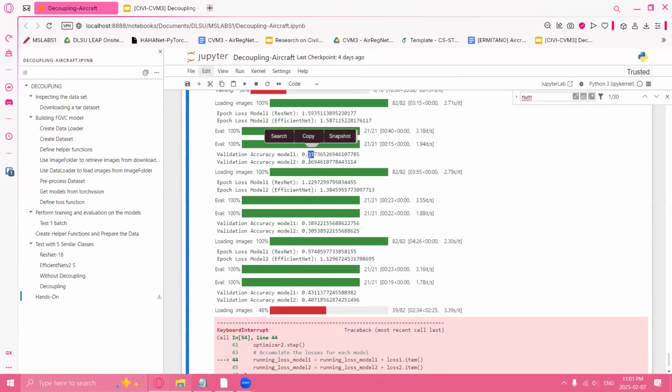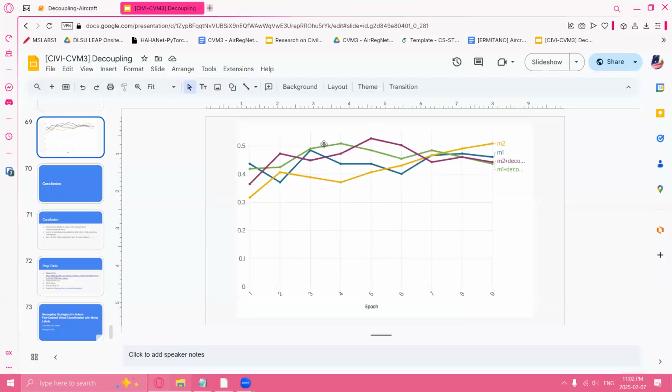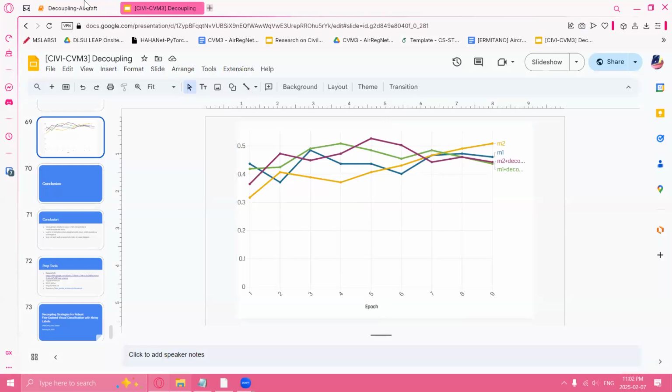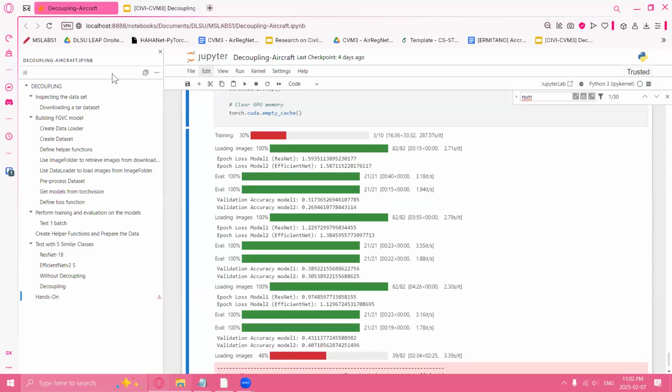But for now, we have some results. So 31%, 26%, 38%, 30%. So medyo nag-i-increase na siya. So we're about to achieve almost the same effect as this one sa graph. But for now, I'll just pause muna for training.